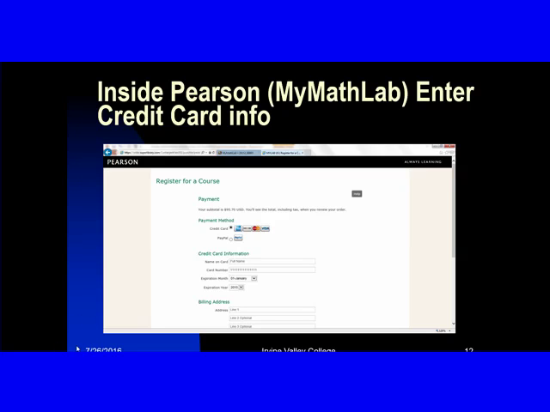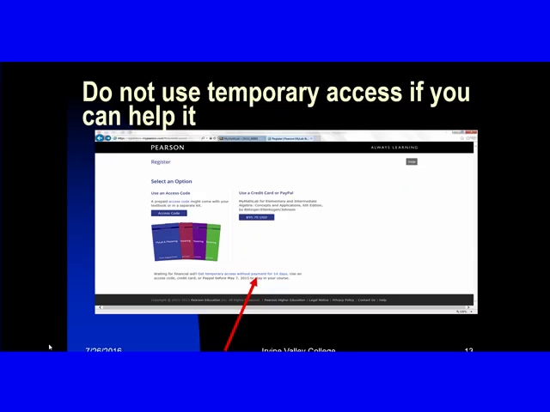Please do not enter your personal email address. I want you to enter either your IVC or Cellback email address. You put your information in here and you're all good to go. Now, at this window, it also says you can get temporary access.